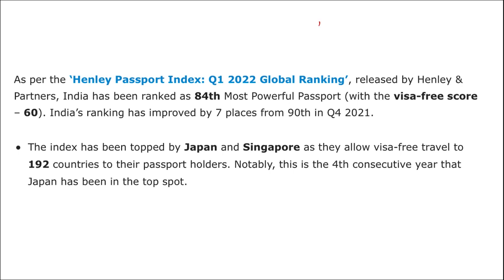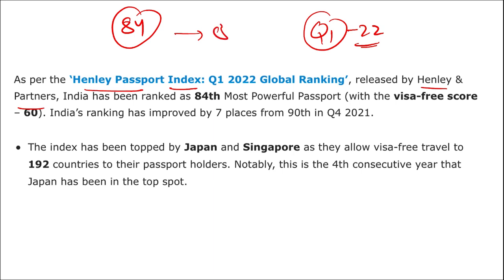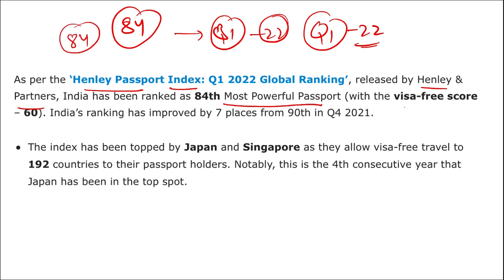As per the quarter 1 ranking of the year 2022, Henley Passport Index released by Henley and Partners, India has been ranked 84th in the first quarter of 2022 in terms of the most powerful passport. With this 84th rank, Indians can travel visa free to 60 countries. That means the visa free score of India is 60.